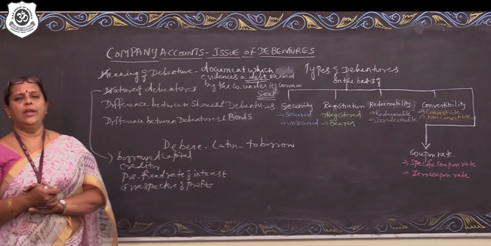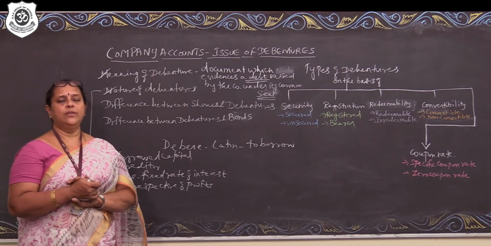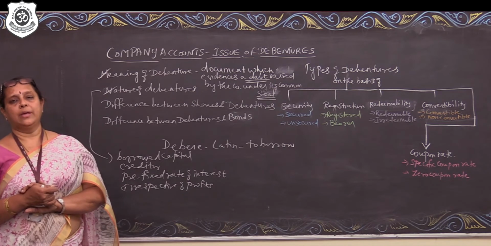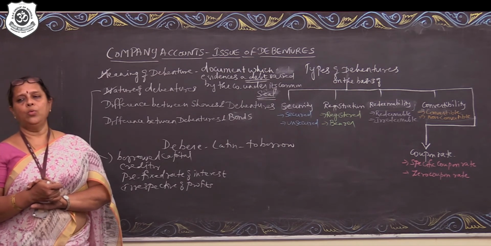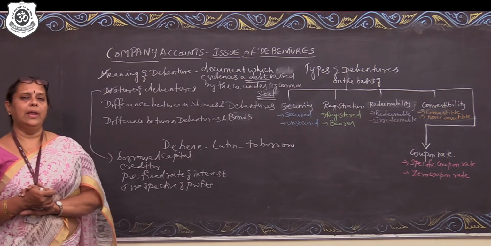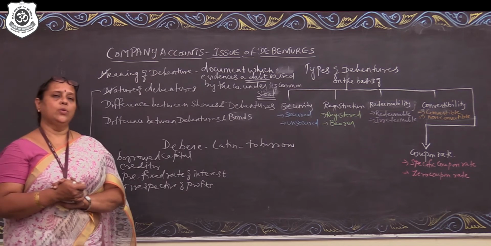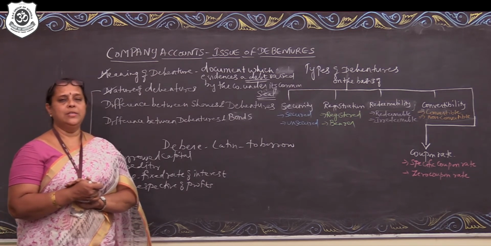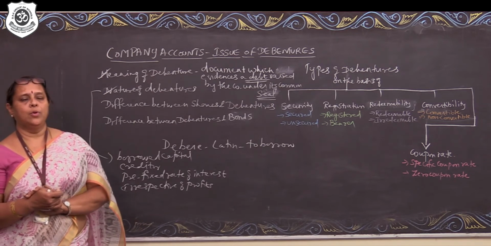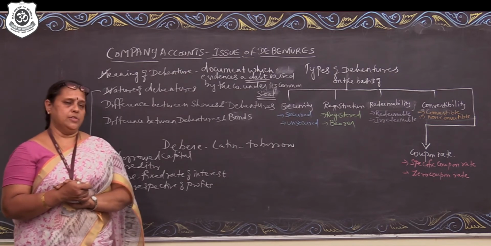Shareholders have the right to participate in the meetings of the company and elect their representatives to manage the affairs of the company, whereas debenture holders are mere creditors. Therefore, they do not have the right to participate in the meetings of the company nor elect any representative. Shares are not secured against any asset, while debentures are secured against the assets of the company. So these are the broad differences between shares and debentures.